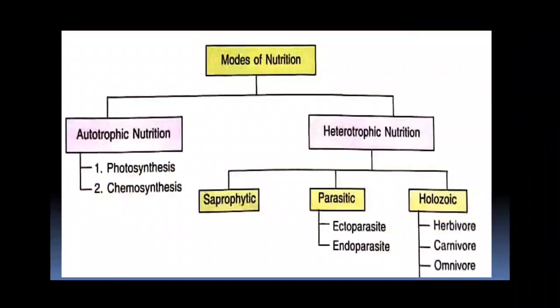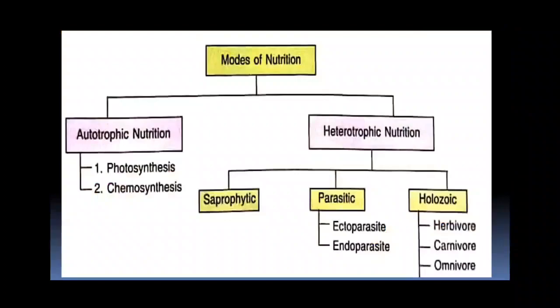Autotrophs make their own food and heterotrophs depend on another. That means they obtain their food from other organisms. Heterotrophic is of three types: saprophytic, parasitic and holozoic. Saprophytic is that mode of nutrition where an organism obtains its food from decaying organic matter, and parasitic where an organism derives its food from the body of another organism, and then holozoic, that mode of nutrition in which the food is ingested by the organism and further undergoes digestion, absorption, assimilation and finally egestion of the undigested food material.